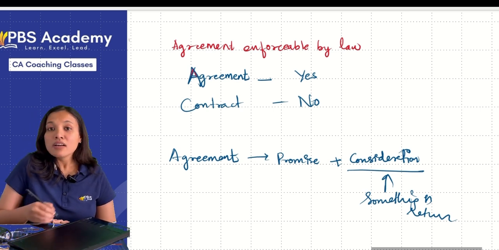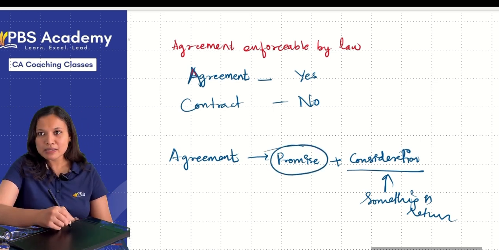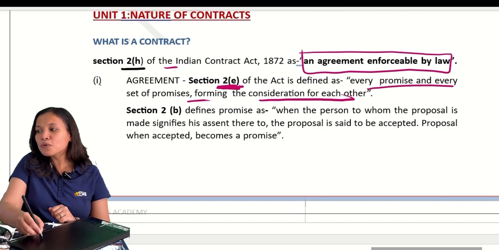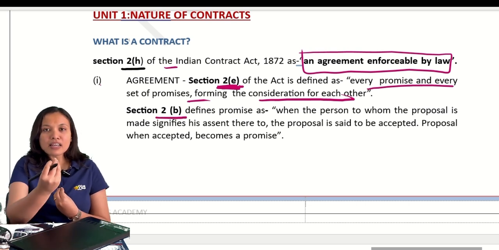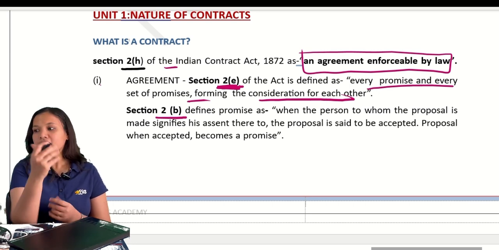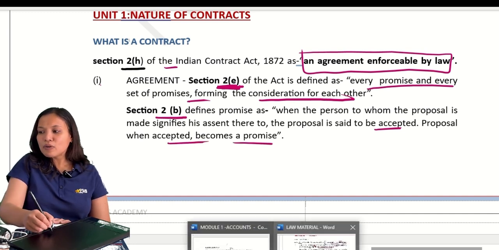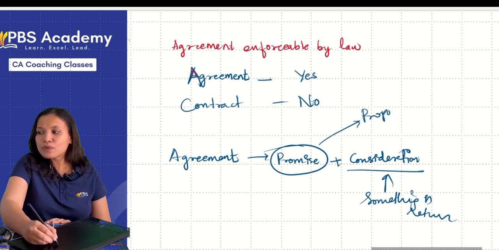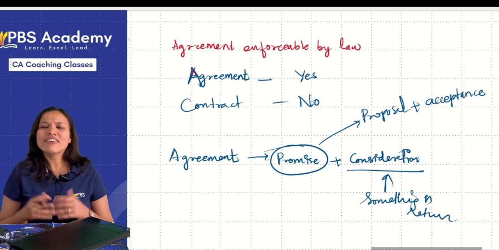Now, again, let me define what is meant by promise. Let us define this word also. What is meant by promise? Promise means, according to section 2b, the person to whom a proposal is made. Suppose I am making a proposal to a person, and if he signifies his assent thereto, then the proposal is said to be accepted, and the proposal when accepted becomes promise. Now easily I can write promise as nothing but proposal plus acceptance. Very simple.